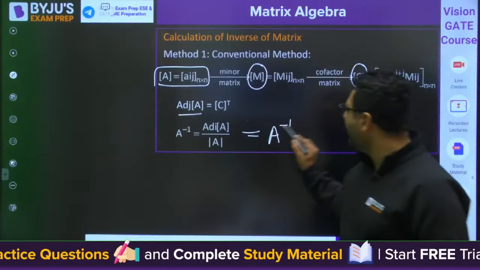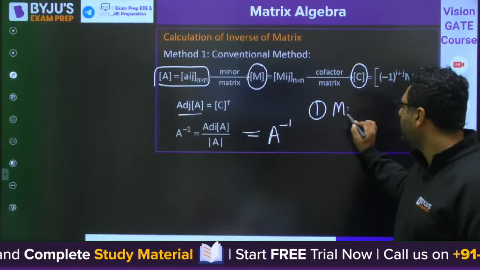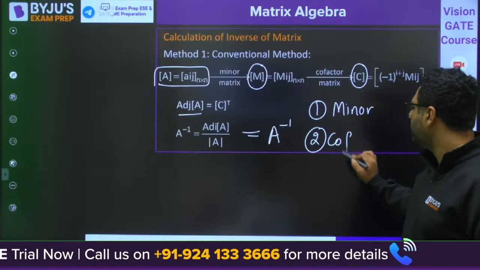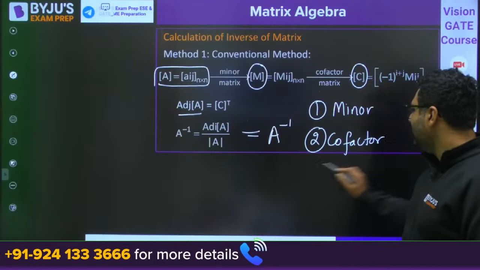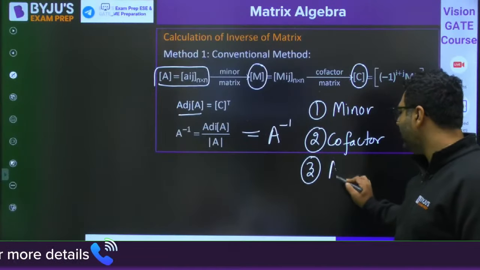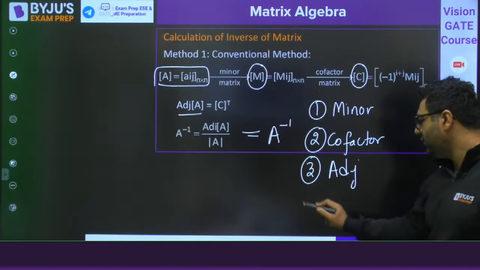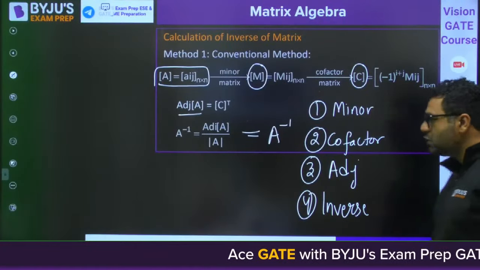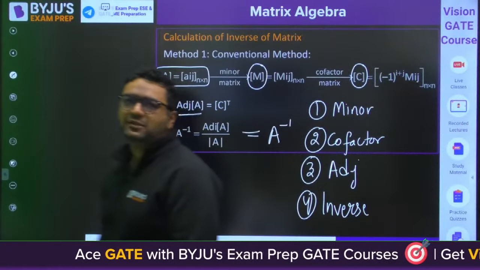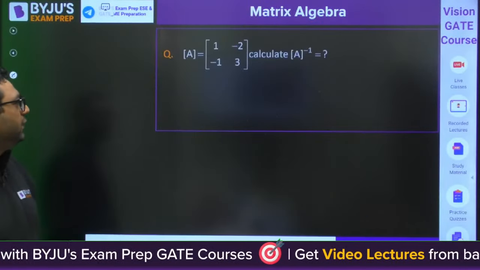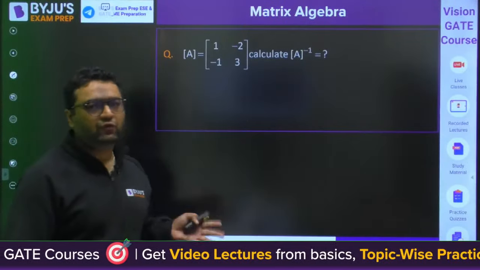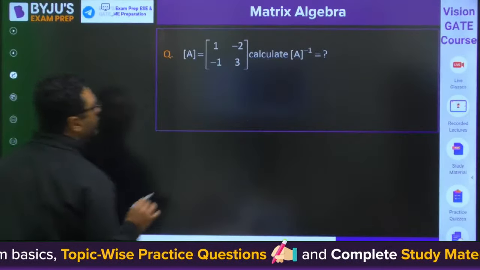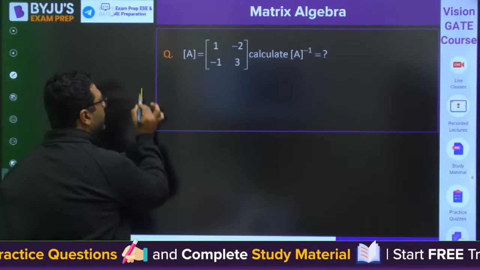First of all, we go for minor, then cofactor, then adjoint, and then inverse. This is a 4-step procedure. One by one, we will understand this with the help of a question. If we have a question like this, you need to find the inverse. First of all, I am telling you how to get the minor. So you would write, this is matrix A.